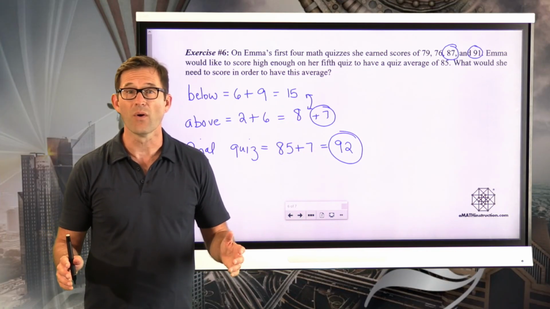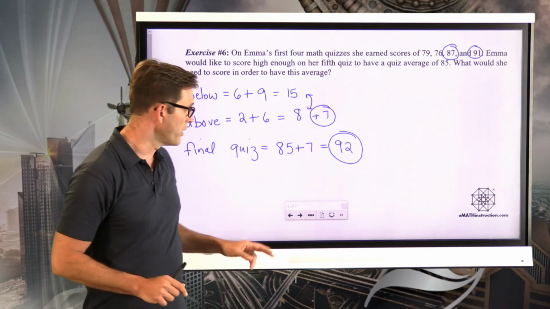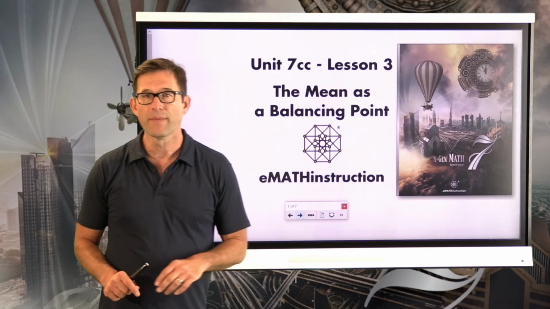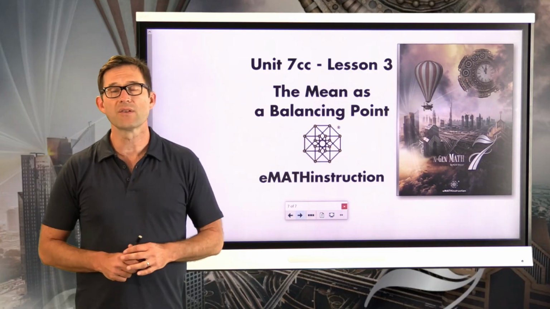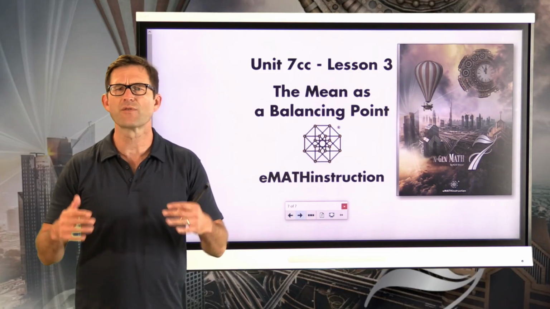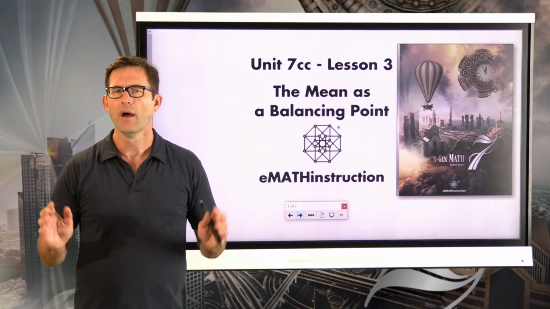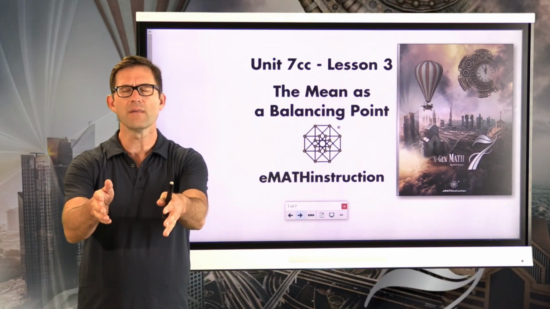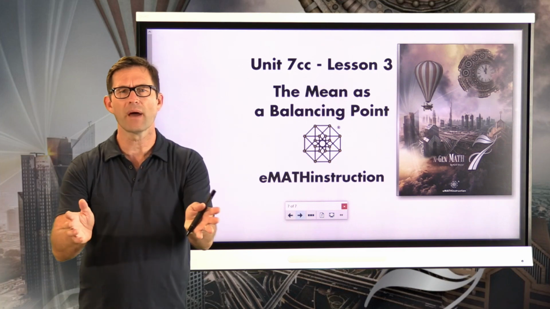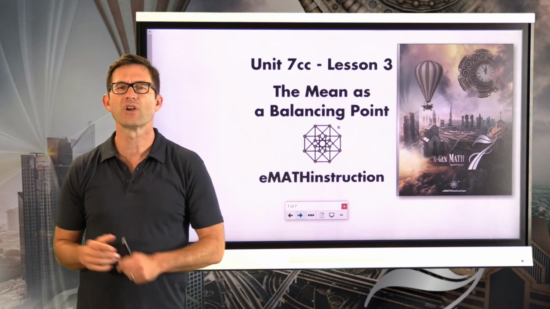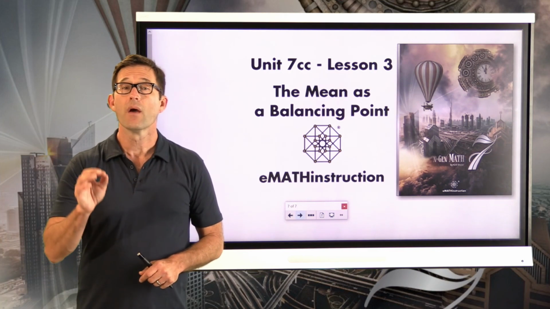It's really kind of cool. The mean as a balancing point, right? So you've seen now 2 ways to think about the mean. One way just comes from the way that we calculate the mean, the fair share or equal value. Toss all the values in the middle, add them all together, divide by how many there are, and that gives the fair share value of the mean, or of the data set.